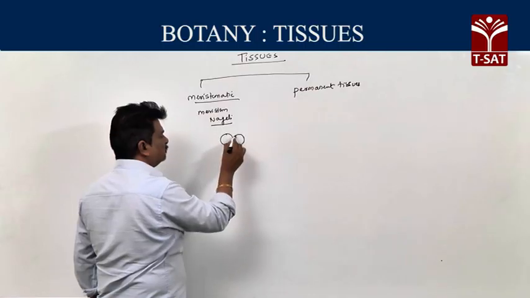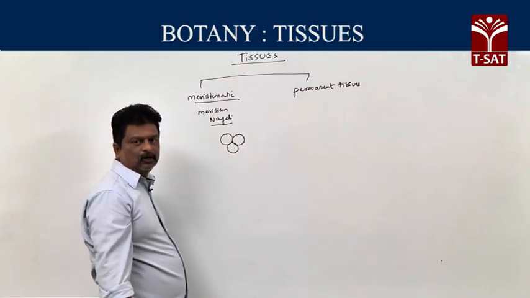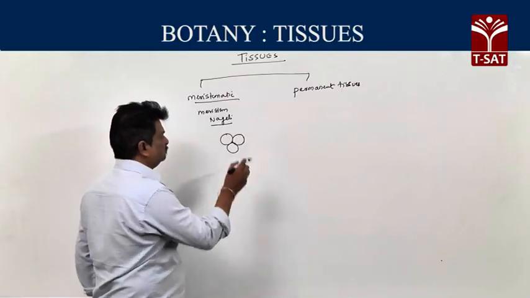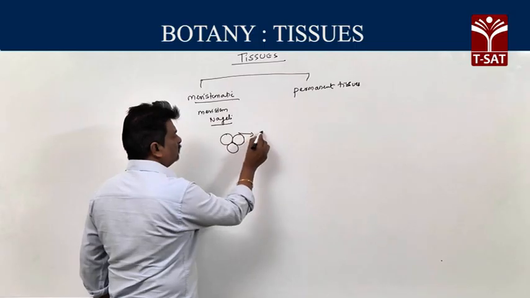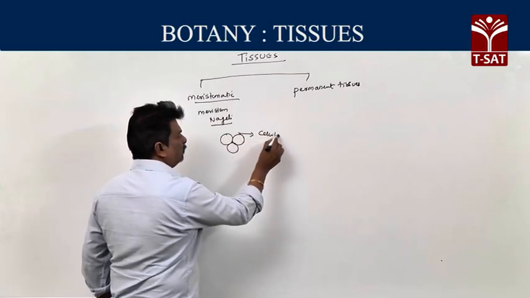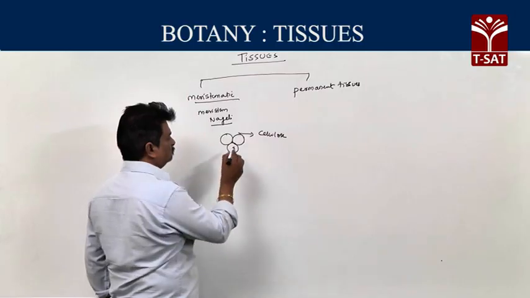Meristems have different shapes, spherical or round or oval. Generally in meristems, cell wall is thin and particularly made up of cellulose.